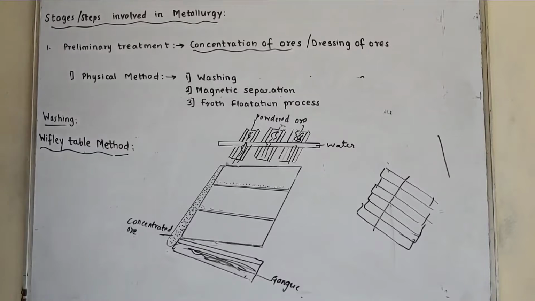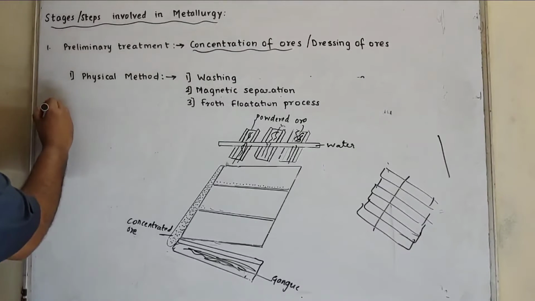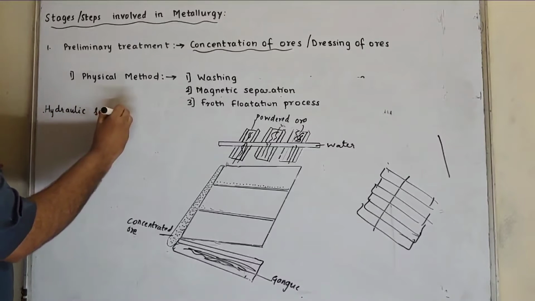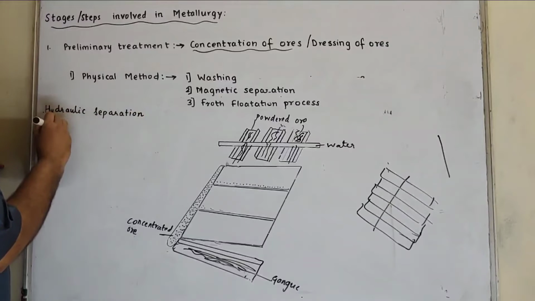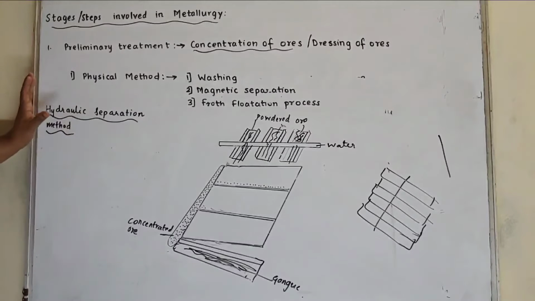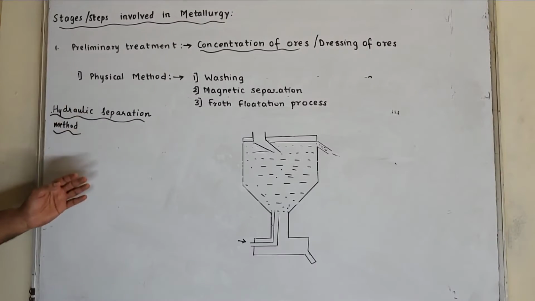Next one is hydraulic separation method. Now what is hydraulic separation method? It is also a physical method which includes washing, I mean use of water. Again, powdered ore is introduced, in which heavier particles settle down and gangue particles, which are lighter, get washed along with the water.